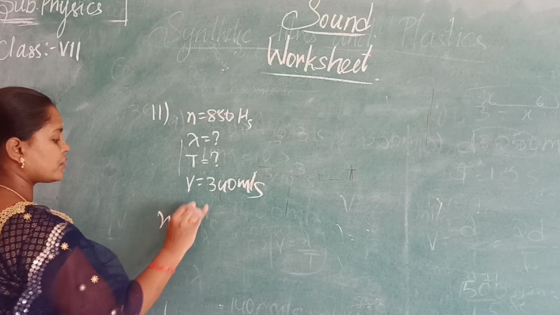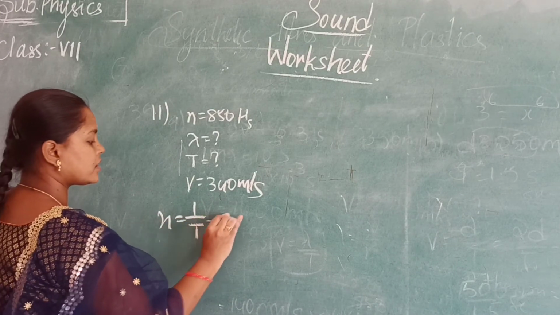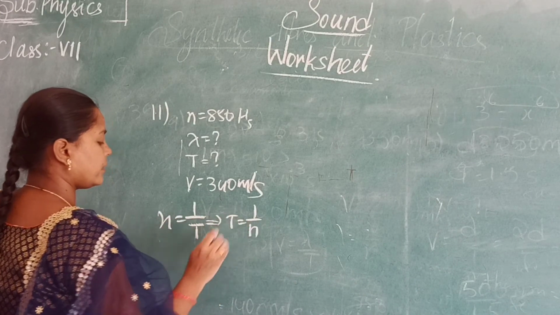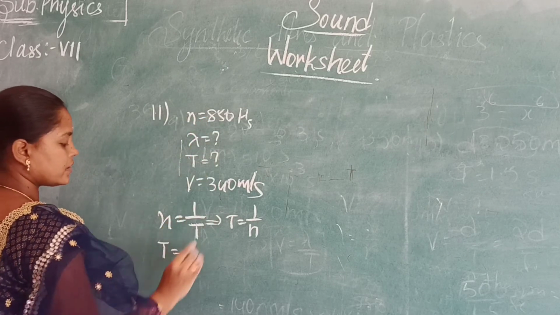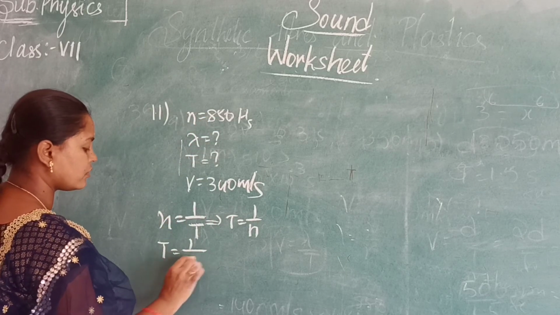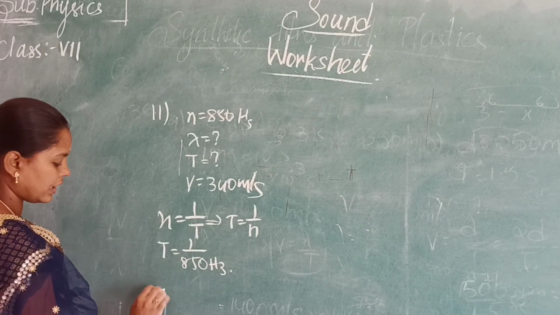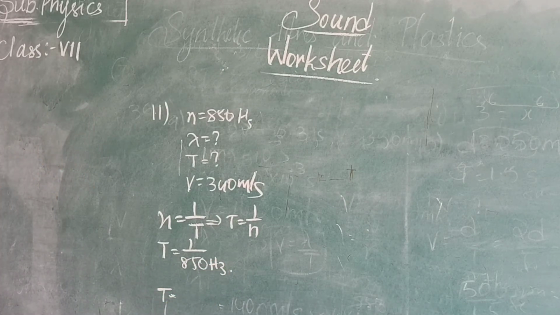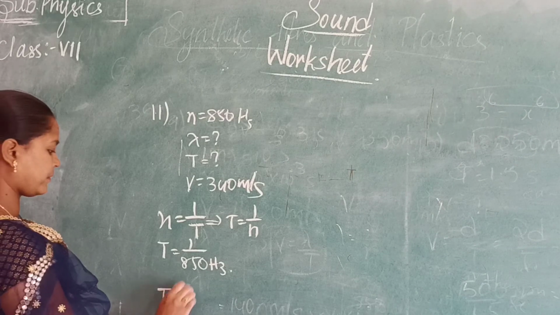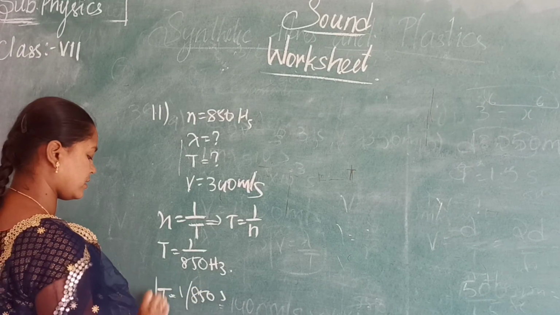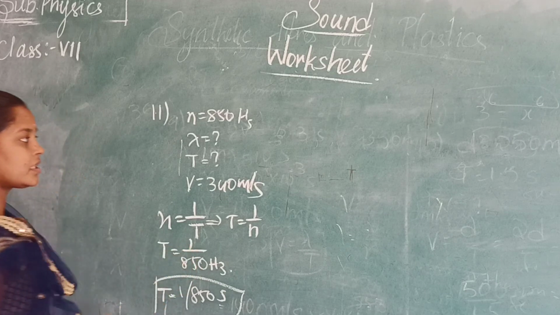So frequency is equal to 1 by T. That means T is equal to 1 by frequency. What is frequency? 850 Hz. That means here we will get time as 1 by 850 seconds. Okay, this is the time.